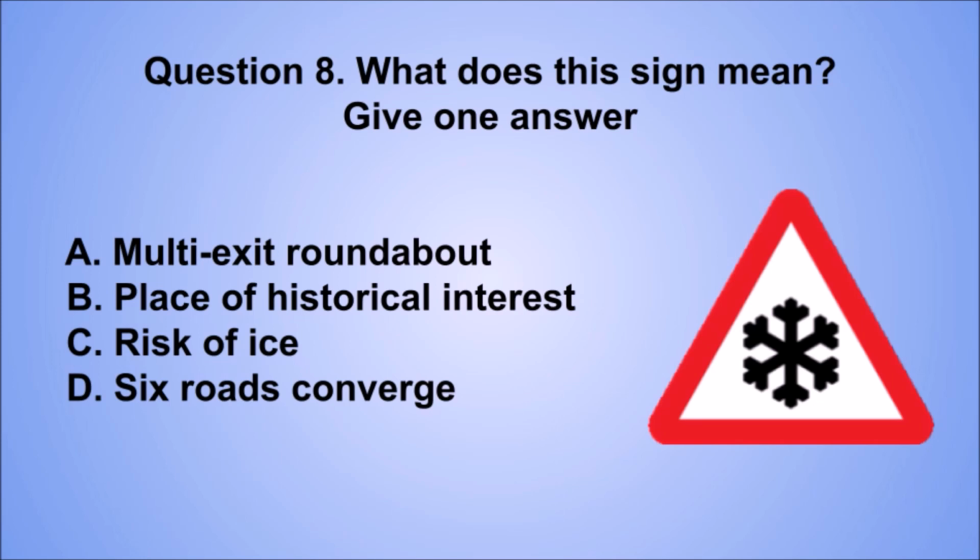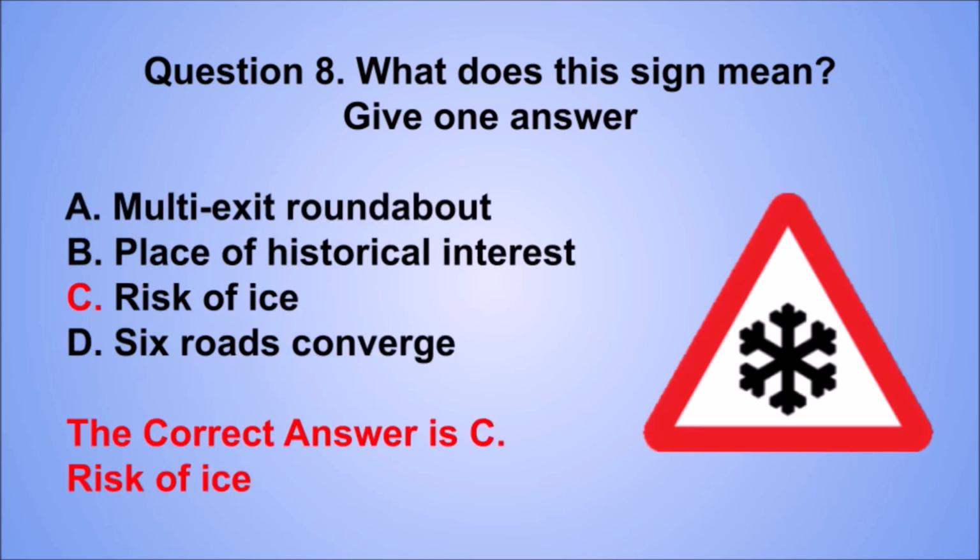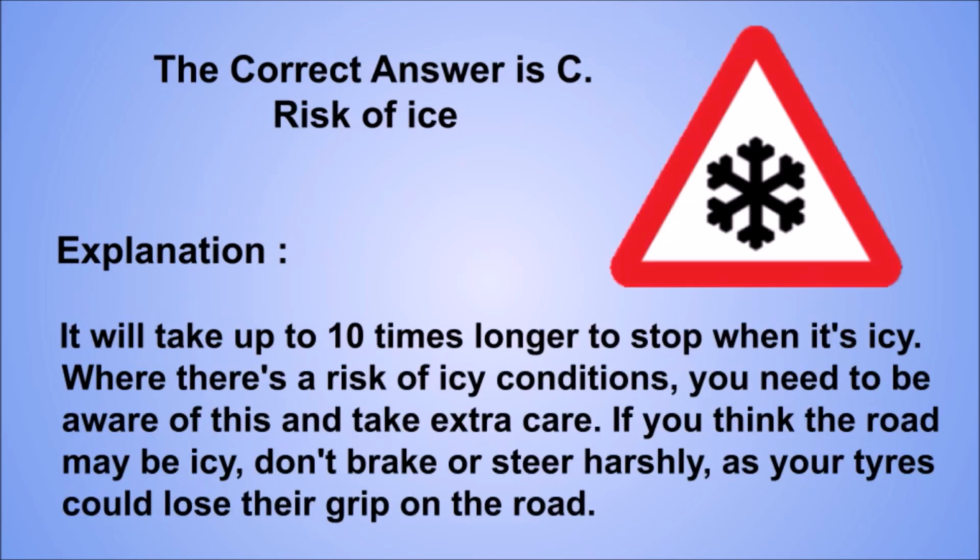Question 8. What does this sign mean? Give one answer. A. Multi-exit roundabout. B. Place of historical interest. C. Risk of ice. D. 6 roads converge. The correct answer is C. Risk of ice.